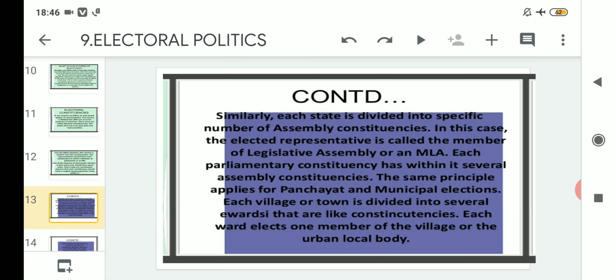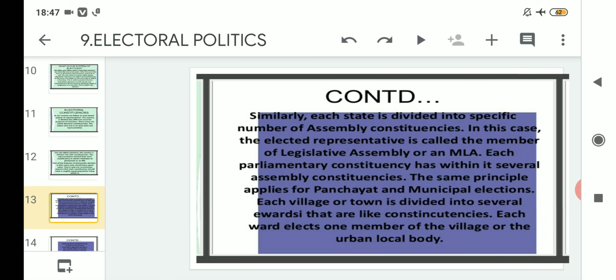So just like that, starting from the MP election, which is the topmost hierarchical order, the members who win the elections are sent to the Lok Sabha. After that comes MLA, who is limited to the state assembly elections. After that, elections are held with the same process in the municipal areas or village areas. Towns or cities may be related to the municipal areas, and panchayat may be related to the village level. So like that only, every town or village is again divided into several wards, and from every ward one member is elected from the village or the urban local body.